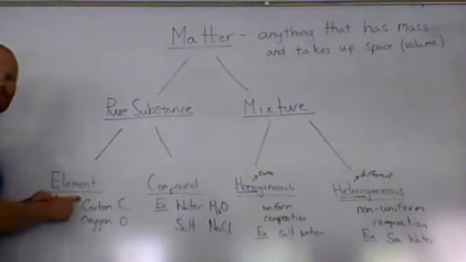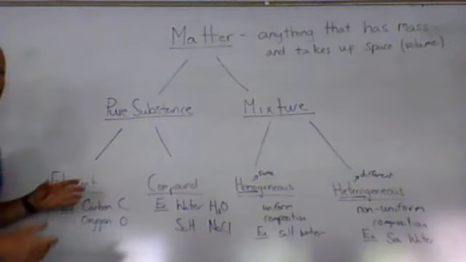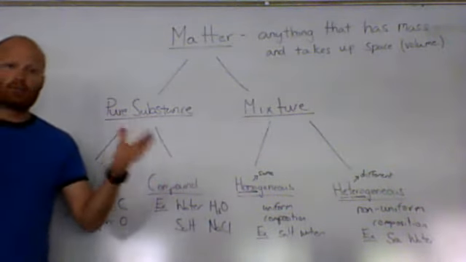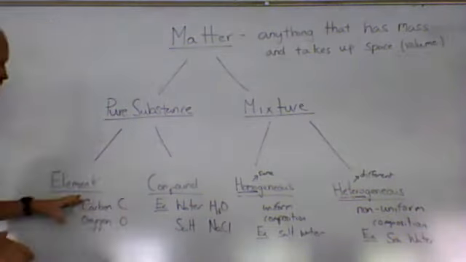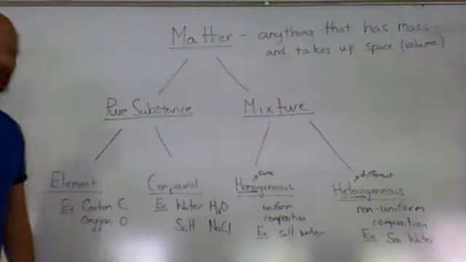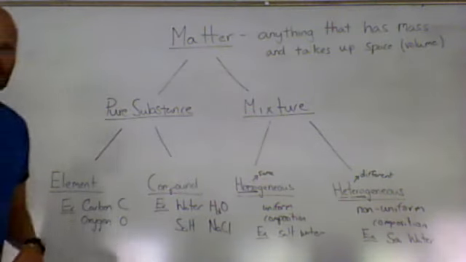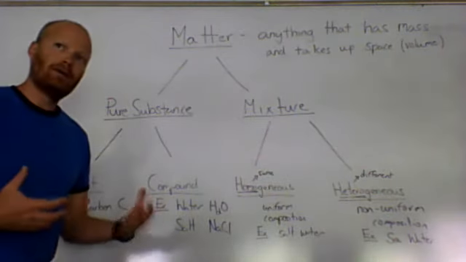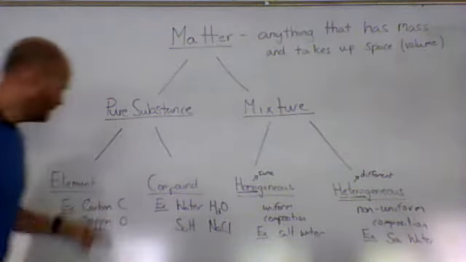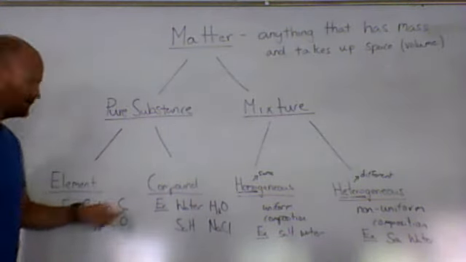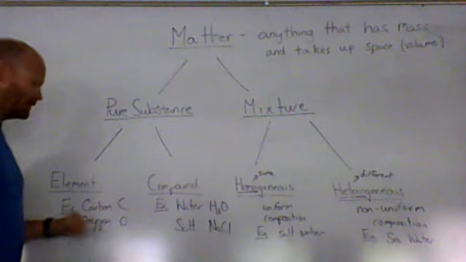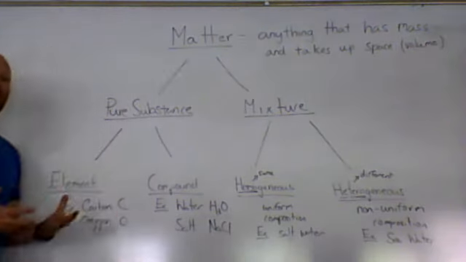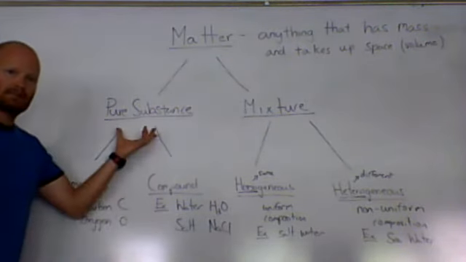Now, pure substances can be one of two things. Pure substances can be an element. Some elements you're very familiar with, but all of them are on your periodic table. So elements can be recognized because they are on the periodic table. A couple examples of an element: one that I know you're familiar with is carbon. Carbon is a very important element, one of the basic elements of life, and has a chemical symbol C. Another important element that I think you'll recognize is oxygen, which has the chemical symbol O. So your elements are pure substances.